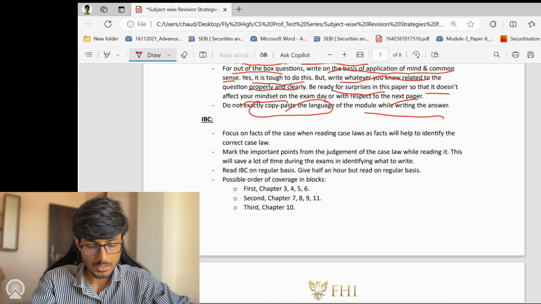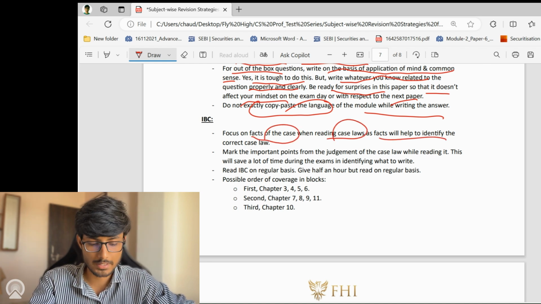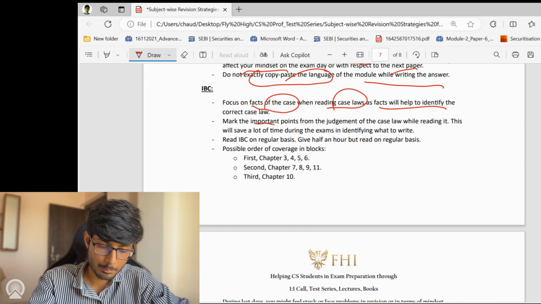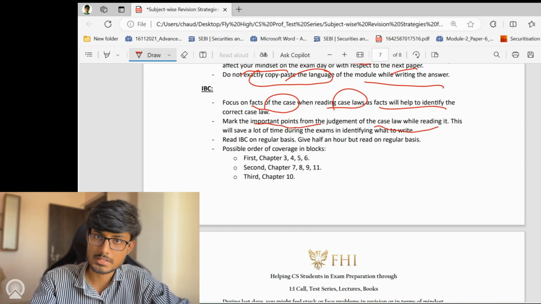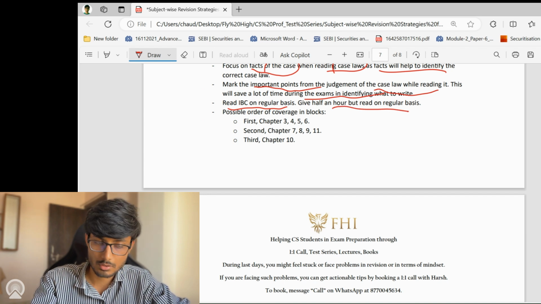Coming on to IBC. In IBC, focus on facts of the case again when reading the case laws, as facts will help you to identify the correct case law. Mark the important points from the judgment of the case law while reading it. This will save a lot of time during the exams in identifying what to write. And read IBC again on a regular basis, as I said in the paper of MCS. Give half an hour, but read it on a regular basis.